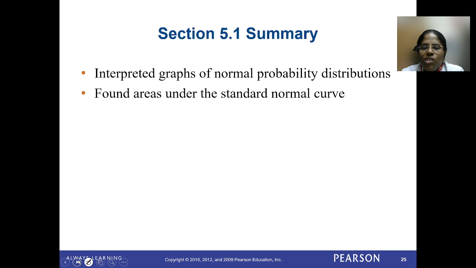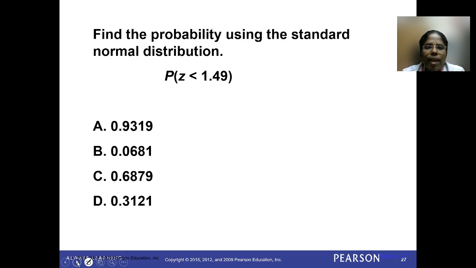Okay students, today's section is over. Let me give a recall of what we have seen so far. We interpreted some graphs of normal probability distribution to understand the mean and standard deviation, and I did some problems on how to find the area under the standard normal curve. Hope you understood well. So we will do some activity here.